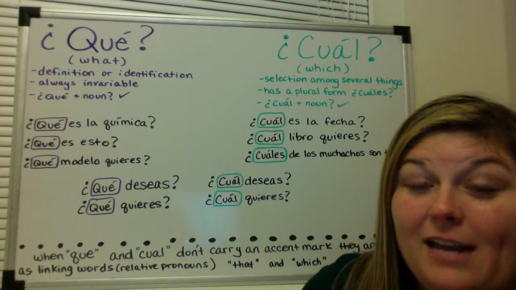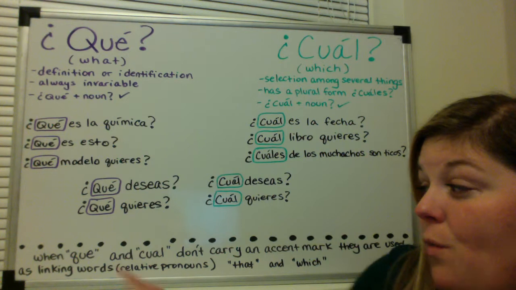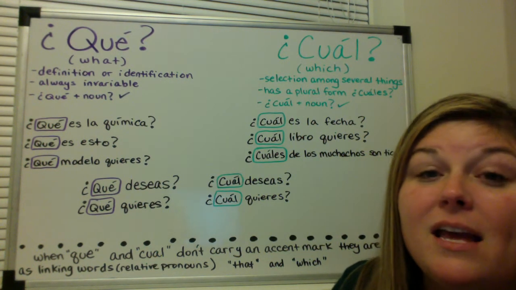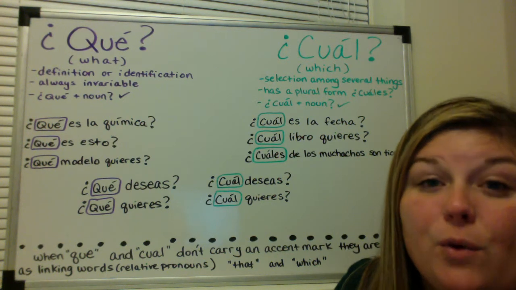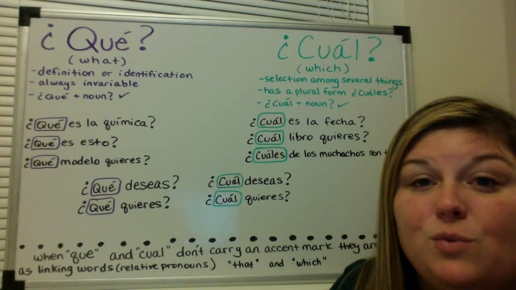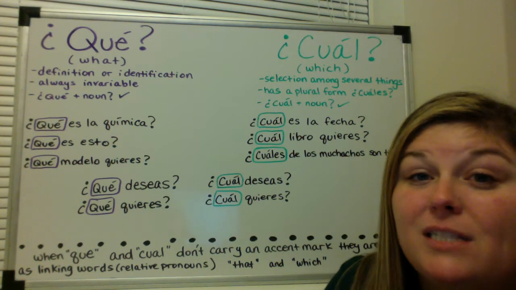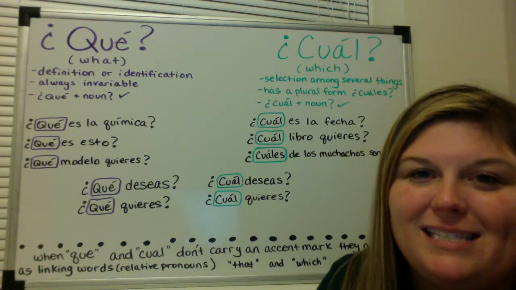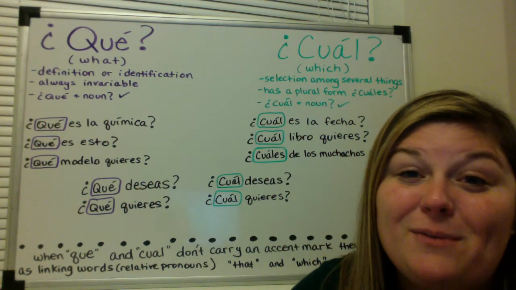Another thing that I want to mention is that when que and cuál don't have an accent mark, they're used as linking words or connecting words, and they mean that and which. So the accent mark is very important because it changes the meaning or the usage of the word in the sentence.